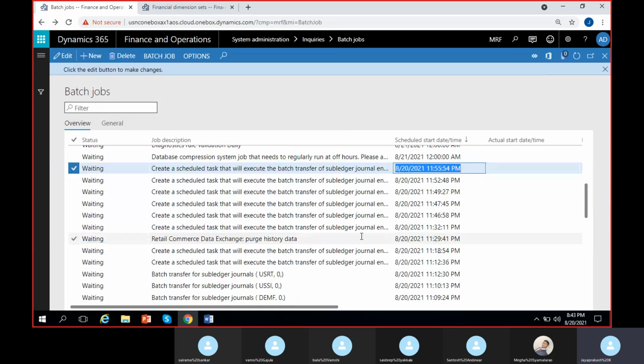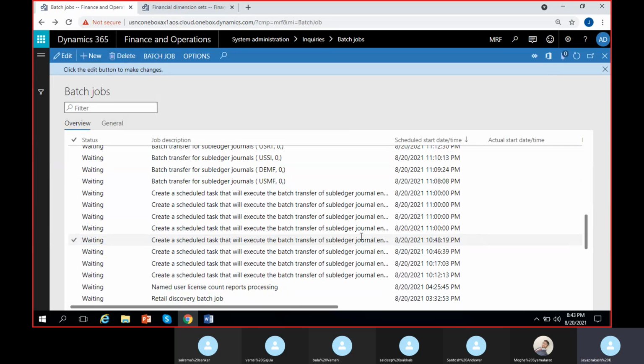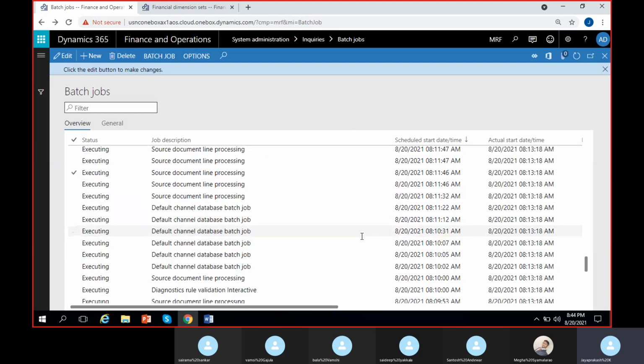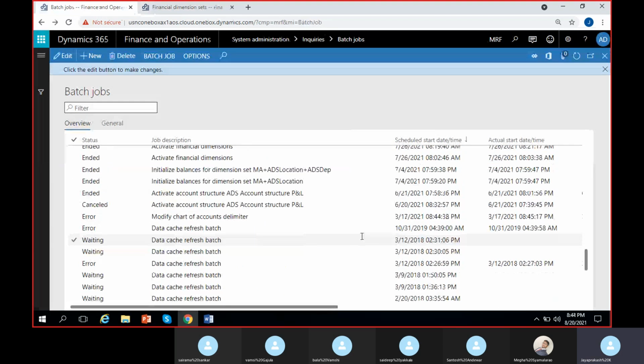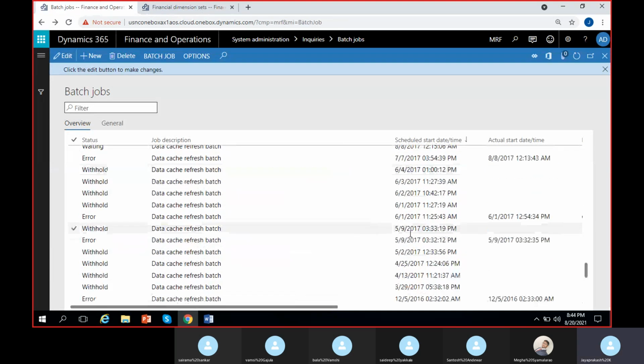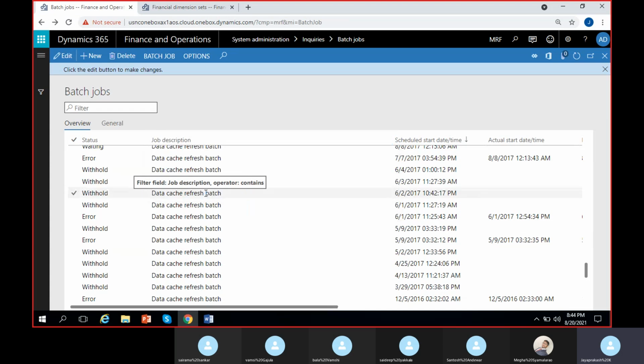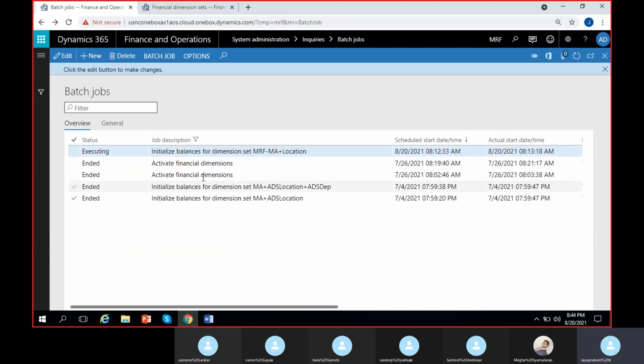No, not batch transfer. These are all the batch jobs that are automatically running for every process. So where is this dimension value? According to time again. Okay, let us search it here. Contains dimension. Activate financial dimensions. No, here initialize balances for dimension set MRF MA plus location.